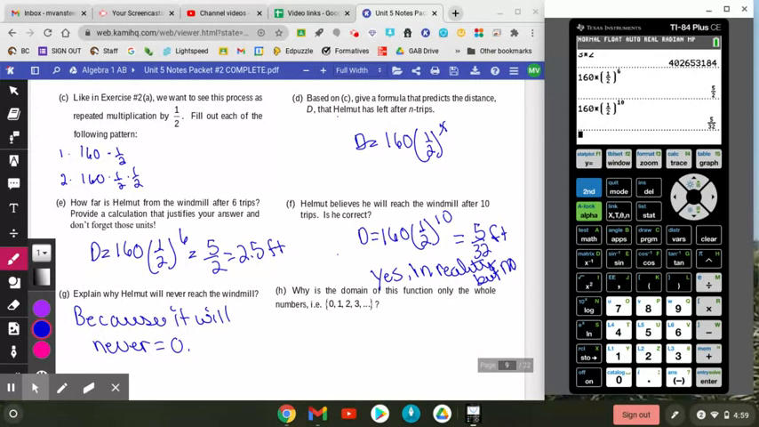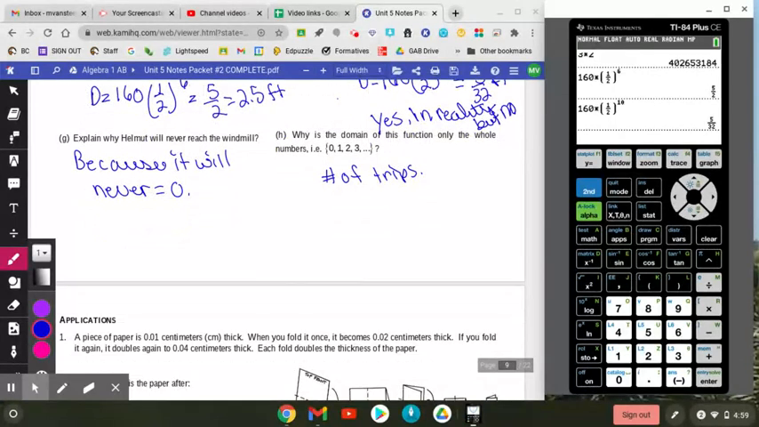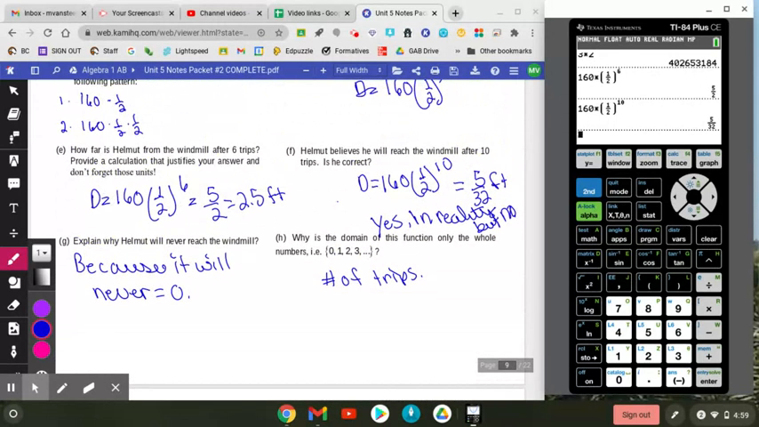Why is the domain of this function whole numbers? Well, the domain is whole numbers because it's the number of trips. He can't take a partial trip. Okay, and that's it for today. We'll finish the rest of the notes tomorrow in class.